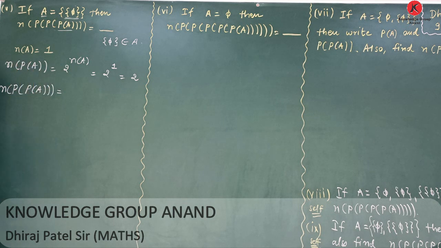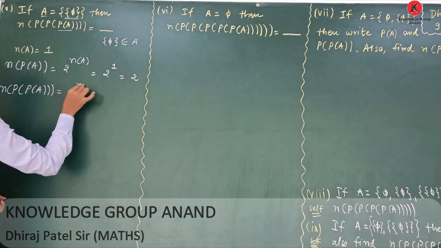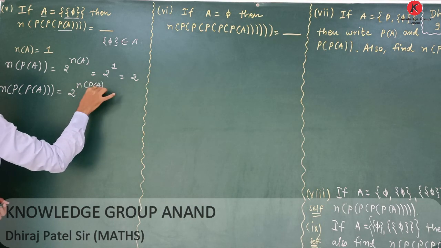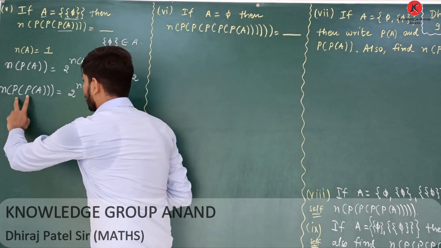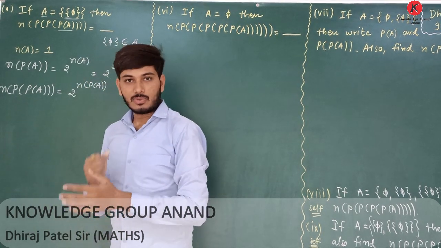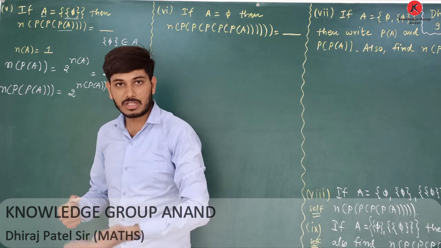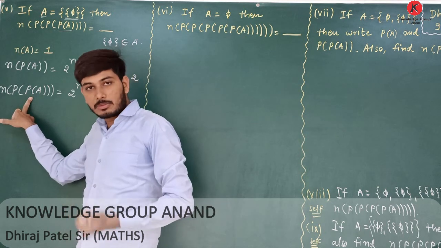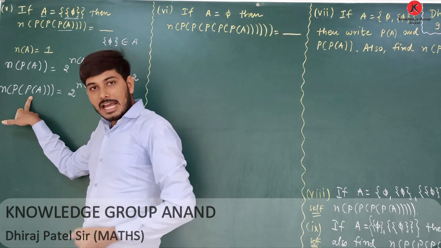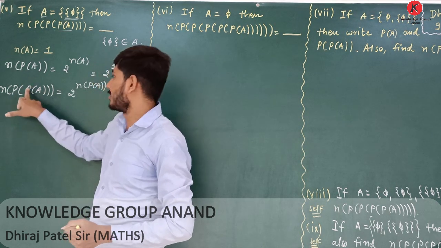The number of elements of the power set of A equals 2 raised to the number of elements in the power set of A. Why? We want the power set of the power set of A. That means the set consists of all the subsets of the power set.